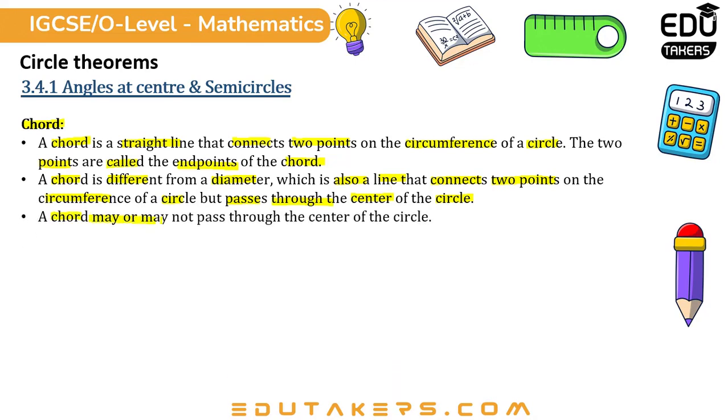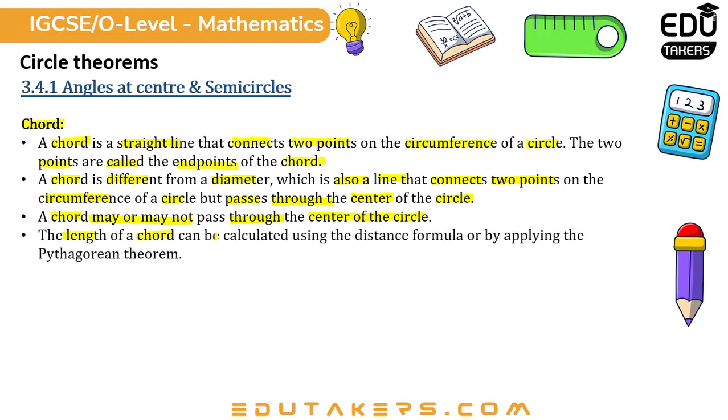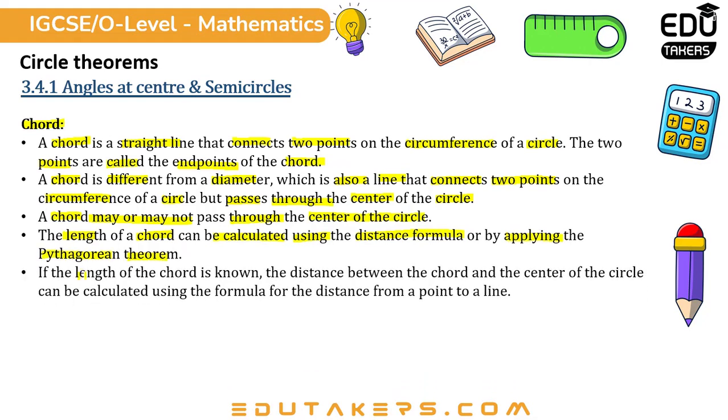A chord may or may not pass through the center of the circle. The length of a chord can be calculated using the distance formula or by applying the Pythagoras theorem. If the length of the chord is known, the distance between the chord and the center of the circle can be calculated using the formula for the distance from a point to a line.